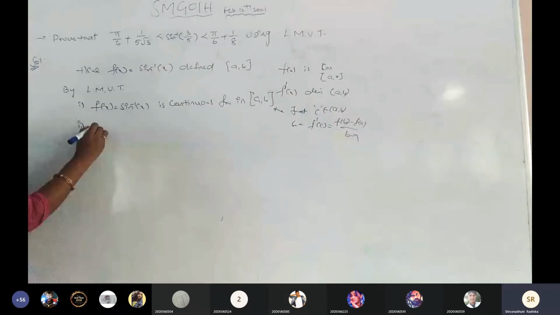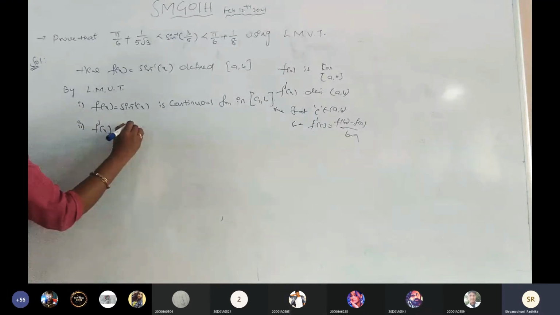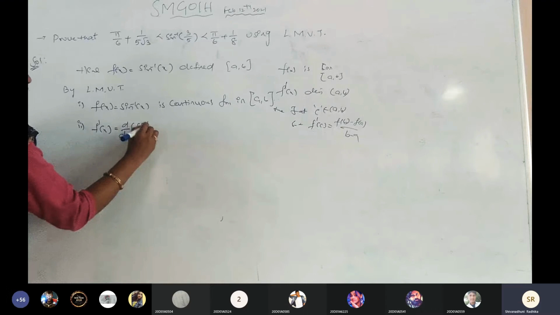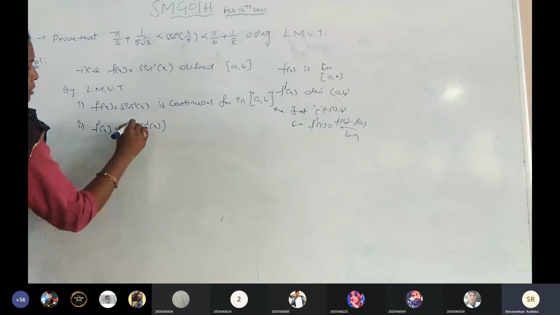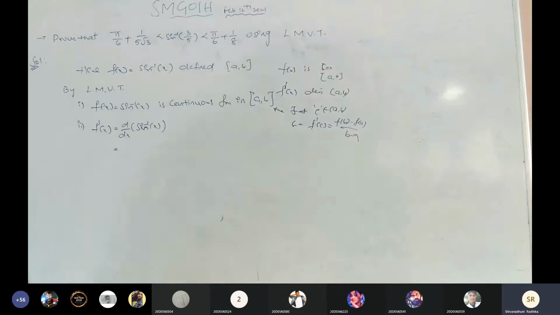f dash of x, the first derivative of f of x. Now d by dx of sine inverse of x. What is the derivative of sine inverse of x?